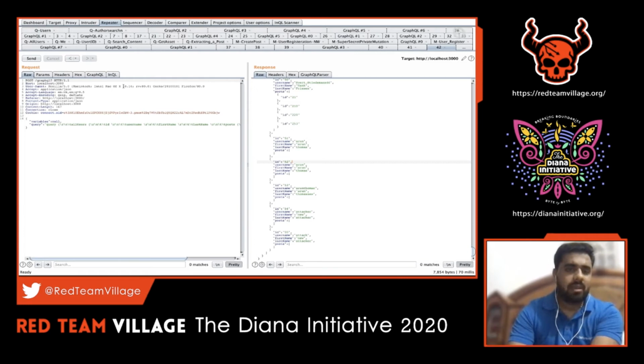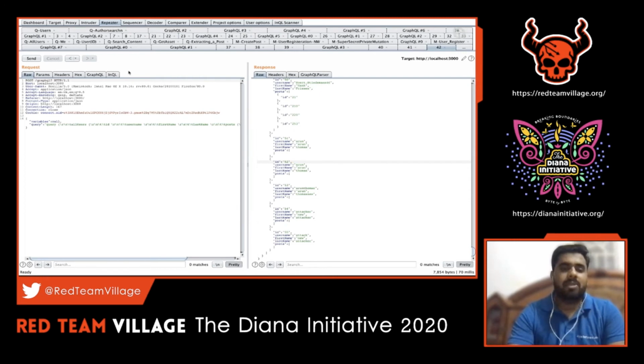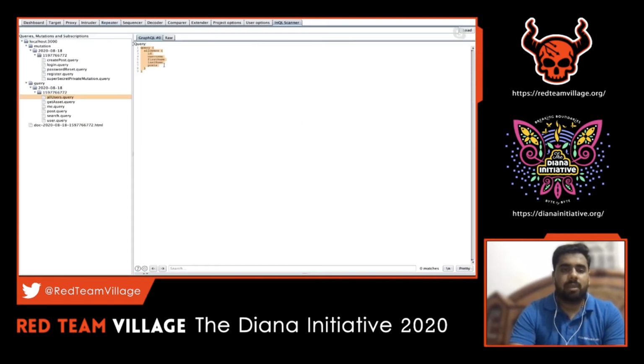So likewise, we can craft it whenever the introspection query, you are able to run it, and you get the introspection query output, and you are able to understand the business logic of it. So then we can directly see that from the console. If, for example, the console is not allowed, in such cases, we can run the introspection query. So we can send that as a GET request query parameter. Then based on whatever output we get, we can go ahead and craft our own request. So in that case, the InQL scanner will be coming into play and will help us a lot.